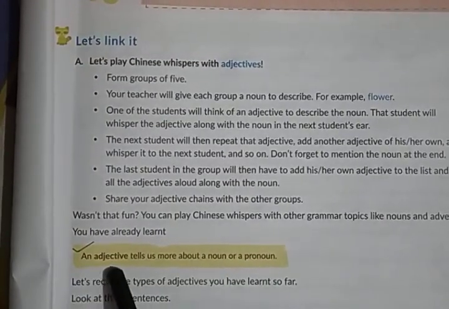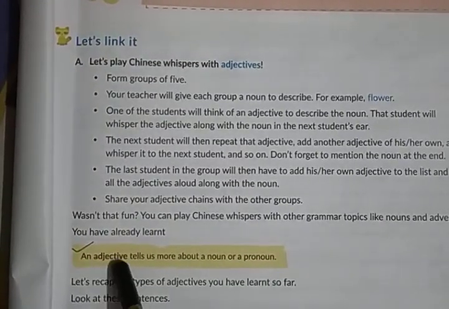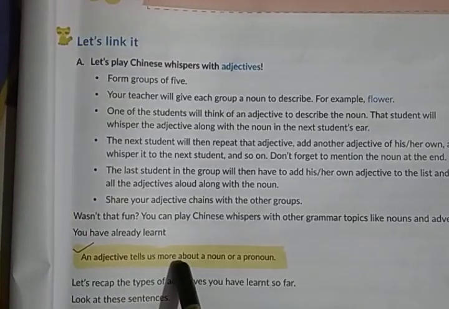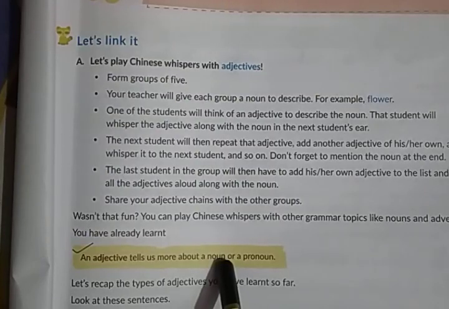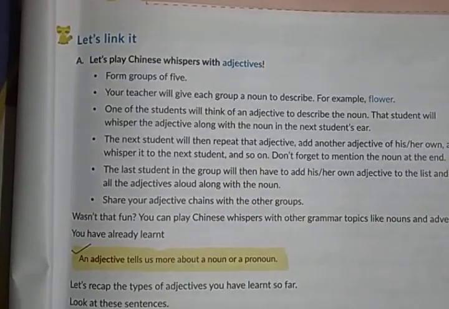As it is written in the definition, you can see an adjective tells us more about a noun or a pronoun. So an adjective is a describing word. For example, if I say Sita is a clever girl. Girl of what kind? Clever. What is the adjective? Clever.